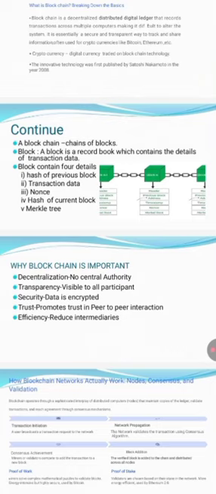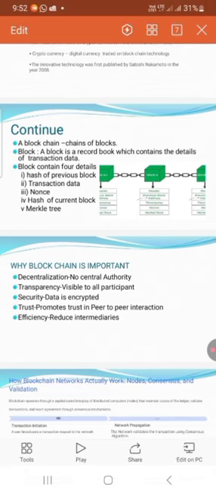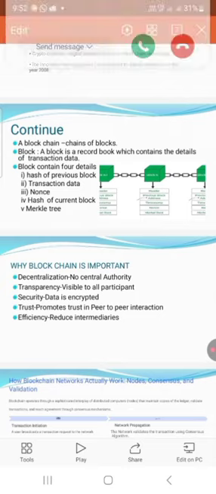A block contains these details: the header, previous block address, timestamp, nonce, Merkle root, and hash value. Each and every block has these details. The previous hash means the previous block's hash address should be held. It's like a linked list form, and the timestamp is the date and time at which the block will be created.